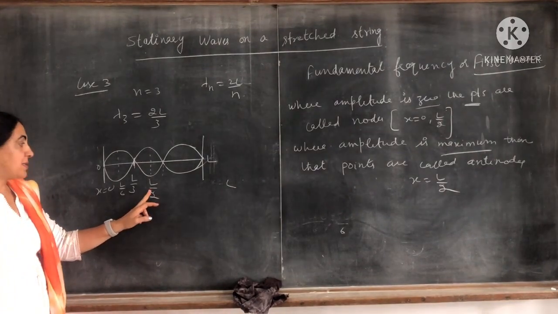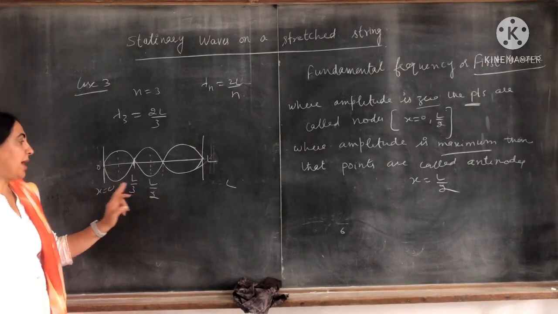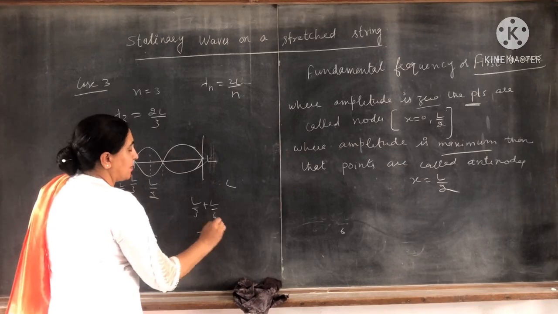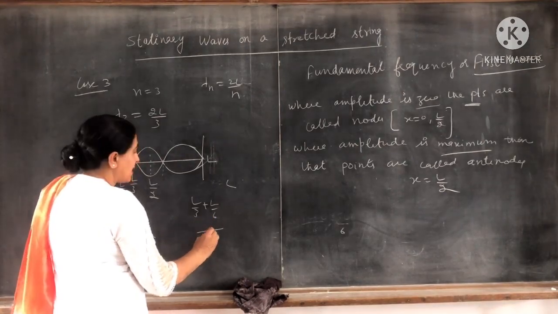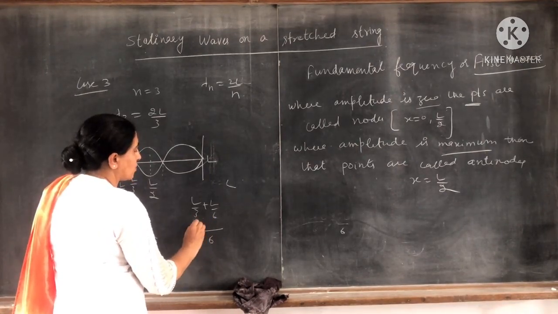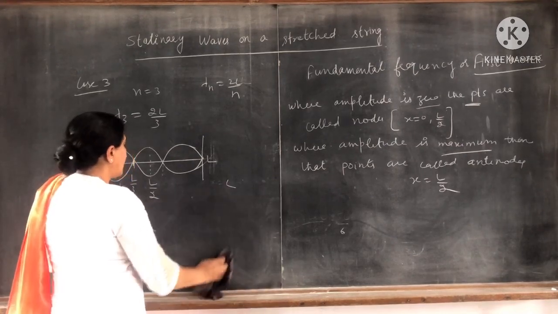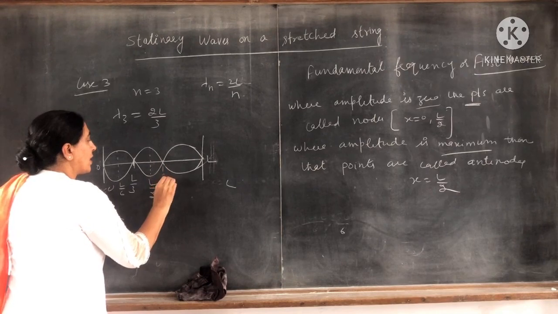This is L by 2: L by 3 plus L by 6, 6 is the LCM, 2L plus L, that is 3L by 6, that is equal to L by 2. Then this will be 2L by 3.